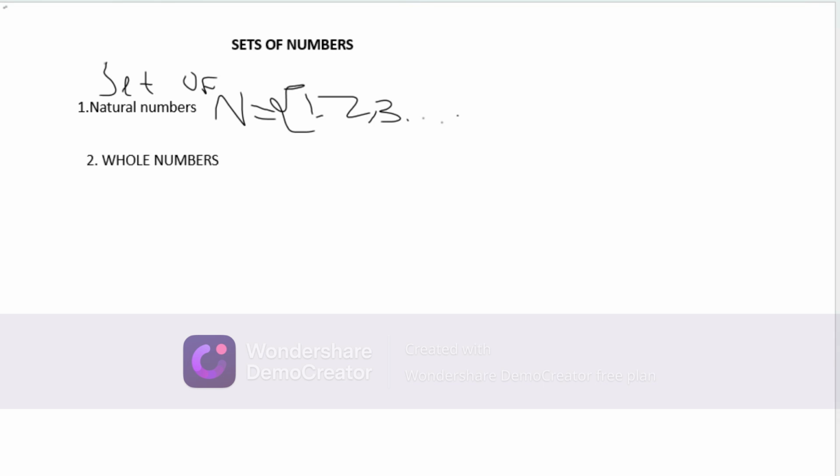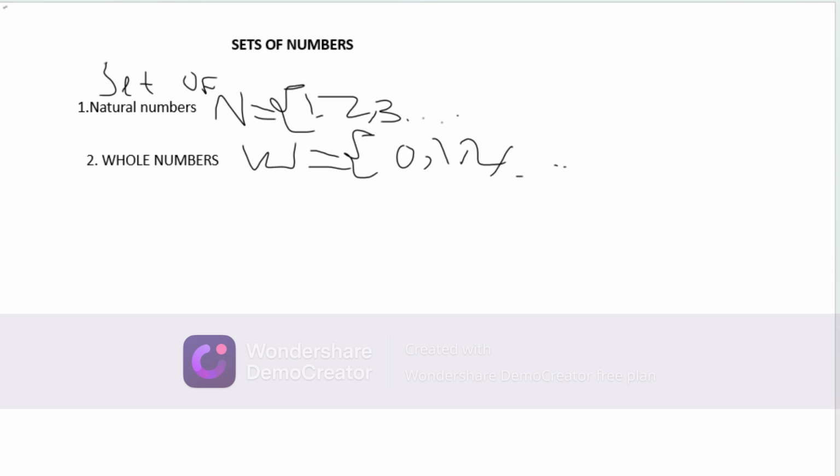So let's go to the second one, which is whole numbers. Instead of starting from 1, for this one it's going to start from 0. Those numbers whereby when you are counting you start from 0 are what we call whole numbers. 0, 1, 2, going up. Those are whole numbers. Another one is what?